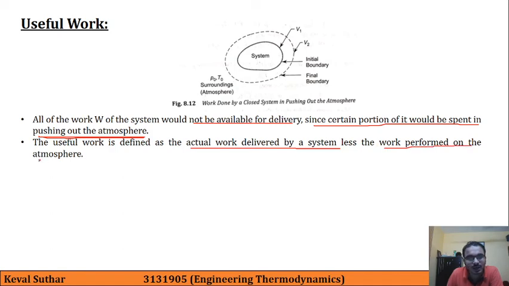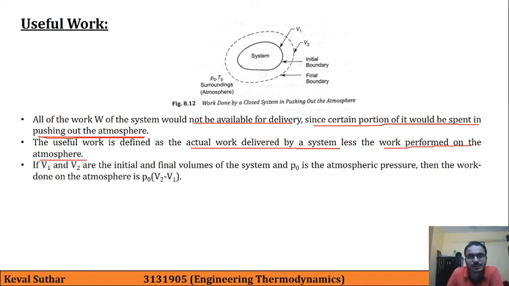performed on the atmosphere. So if we see this figure now, let us say that V1 and V2 are initial and final volumes of the system. Previously the system was at V1 volume, and then finally it has gone to V2, that is the final boundary, and final volume is V2. The surrounding atmosphere is having the parameters as P0 and T0.